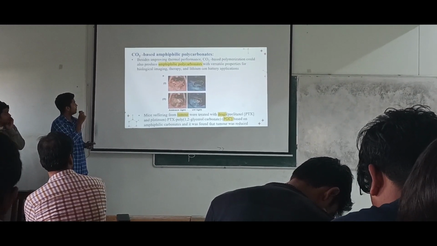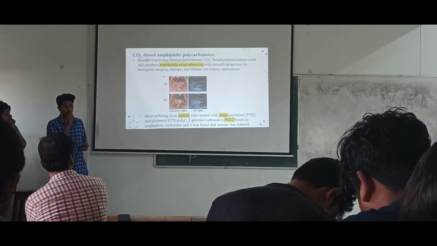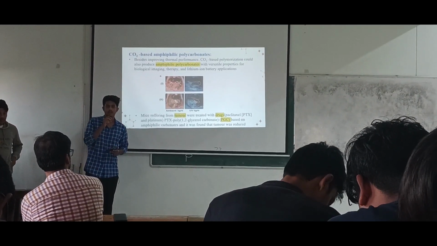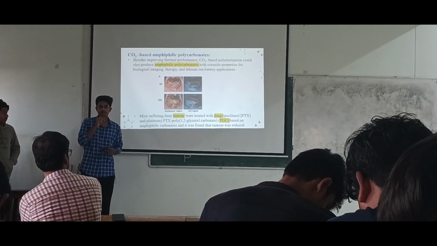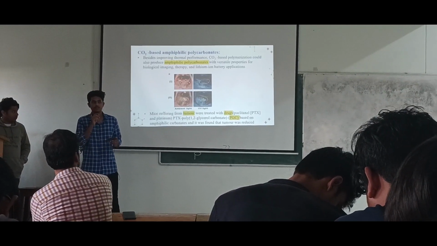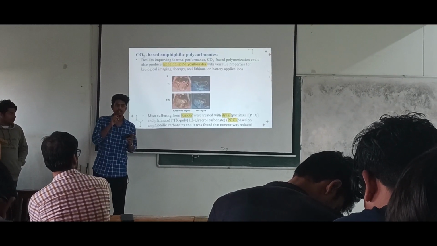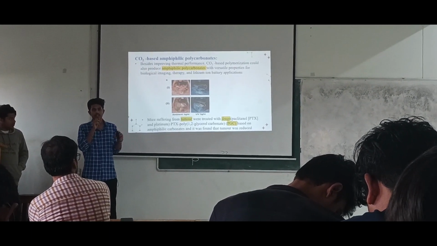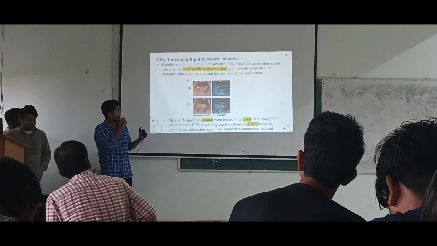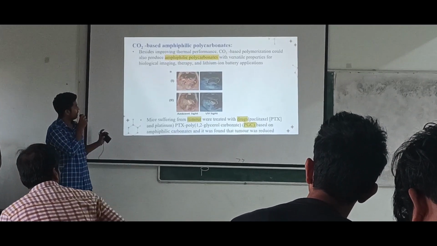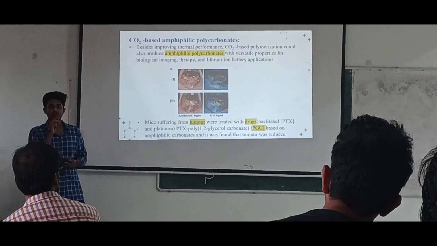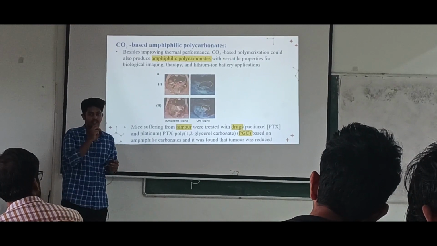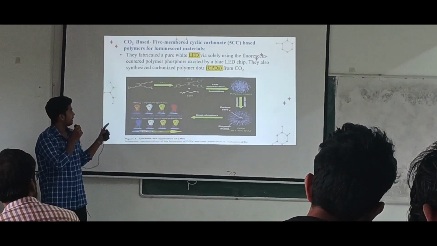And one more thing is we have a special property as amphiphilic polycarbonates in carbon dioxide based polymers. This is the important property. What do you mean by amphiphilic? Amphiphilic is a special property in which we have a combination of two properties, that is hydrophilic and hydrophobic. Hydrophilic is polar in nature, hydrophobic is non-polar in nature. So the combination of those two is amphiphilic. It has versatile properties, used for many applications such as biological imaging and some battery applications also. In the next slide we are going to discuss that battery.